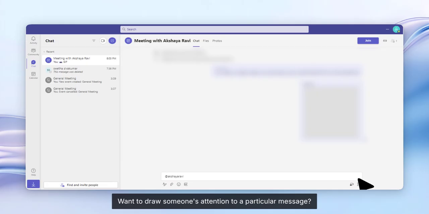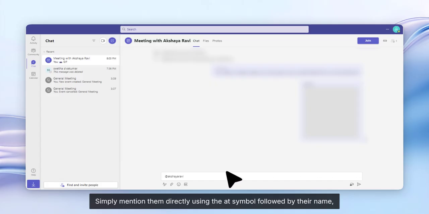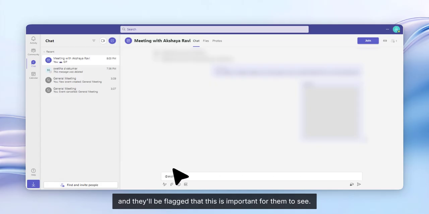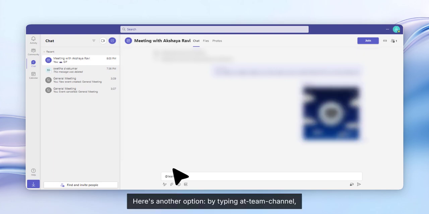Want to draw someone's attention to a particular message? Simply mention them directly using the @ symbol followed by their name, and they'll be flagged that this is important for them to see. Here's another option.